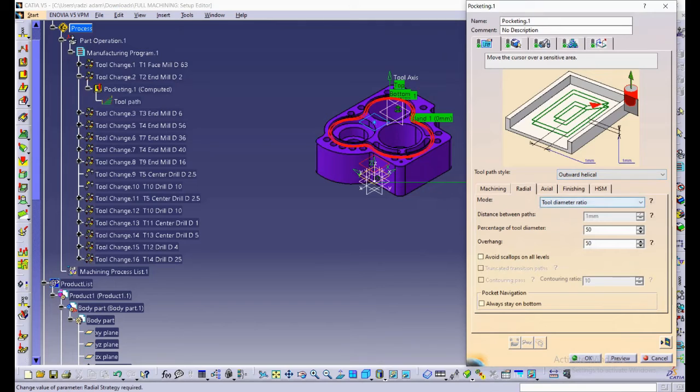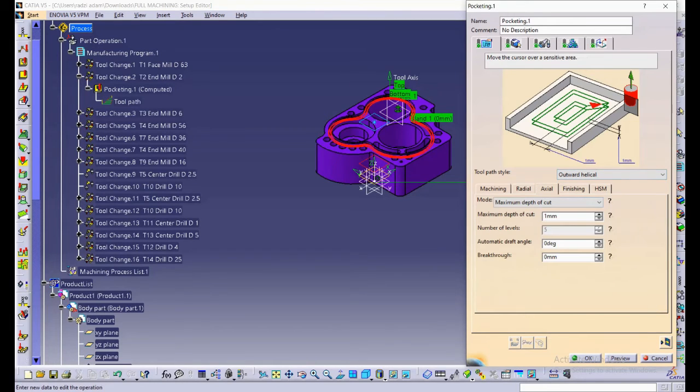In radial, use the tool diameter ratio, remain the percentage tool diameter with 50% value. Meanwhile, in axial, use the maximum depth of cut and put 1 mm as a guide. Top surface needs to be defined in the geometry page in order to use the maximum depth of cut option. Otherwise, CATIA will not know how to calculate the overall path.